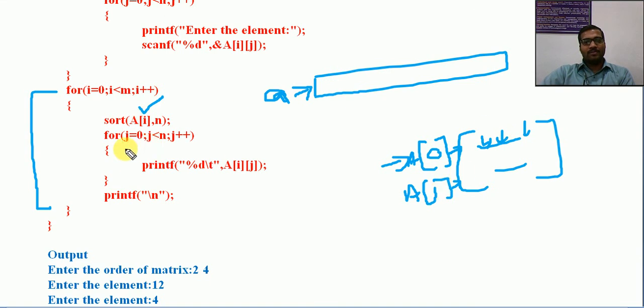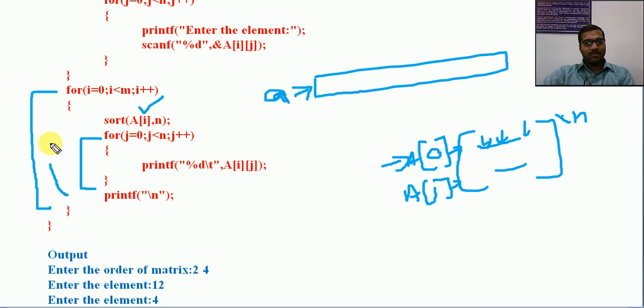Then inside, for j equal to 0, j less than n, j plus plus, printf A of i j. We are printing the same array. So for the 0th row we do the sorting, and then we print that matrix. That is why we use the second iteration here. The sorted values will be printed in A of i j format, and after this it prints a slash n, because it is a two-dimensional array.